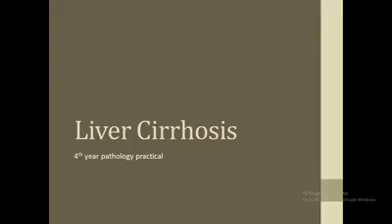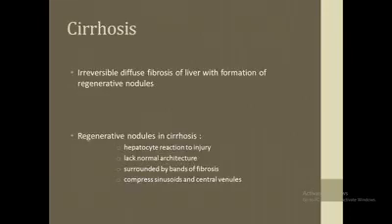To understand liver cirrhosis, first we have to see what cirrhosis actually means. Cirrhosis is irreversible diffuse fibrosis of liver with formation of degenerative nodules. These nodules occur as a response of hepatocytes to injurious stimuli. These nodules lack normal architecture and are surrounded by thick bands of fibrosis. They compress sinusoids and central venules and result in increased intrasinusoidal pressure, which contributes to the formation of portal hypertension.